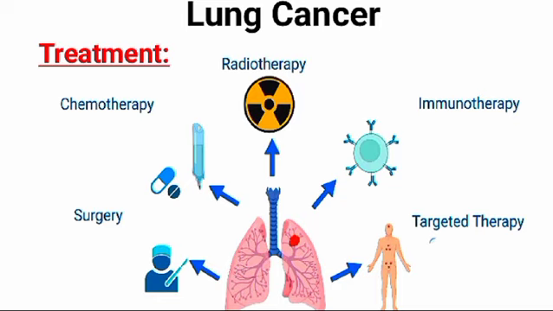And the fifth treatment is targeted therapy. In some people with non-small cell lung cancer, the cells have specific changes that help the cancer grow. Special drugs target these mutations to try to slow down or destroy cancer cells. Other drugs called angiogenesis inhibitors can keep the tumor from creating new blood vessels, which the cancer cells need to grow.